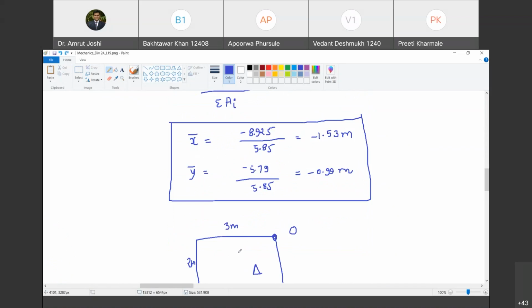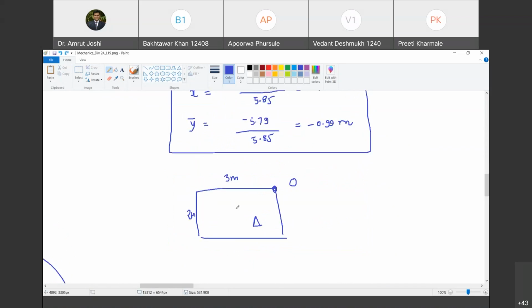Yes, sir. And it is located at the distance of 0.99 meter. So this is 1.53 and this distance is how much? 0.99. So this is the location of the centroid. Happy? Yes, sir.